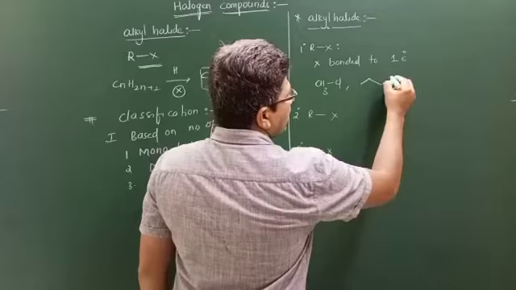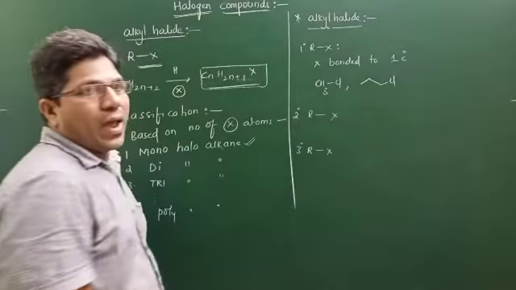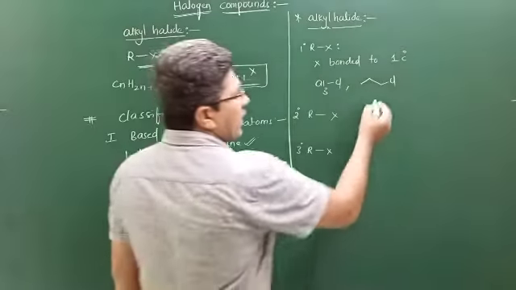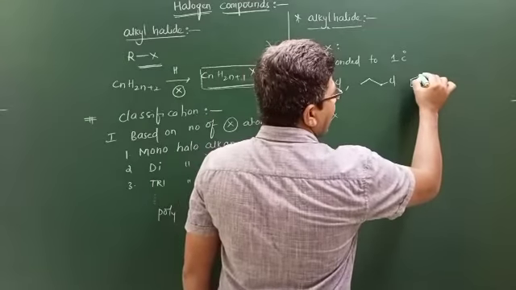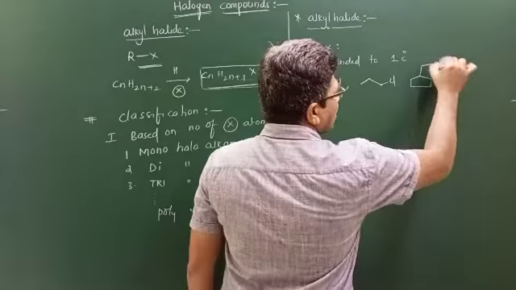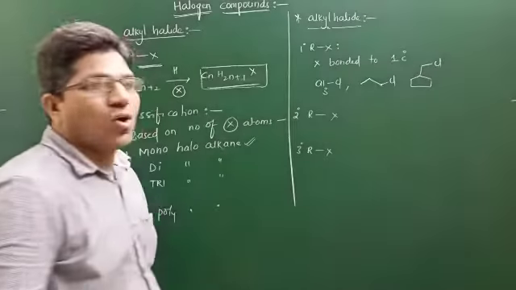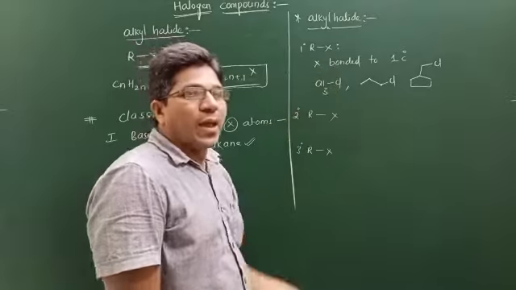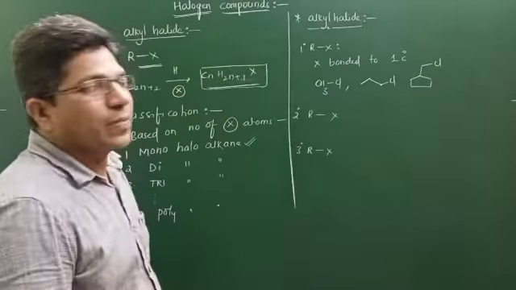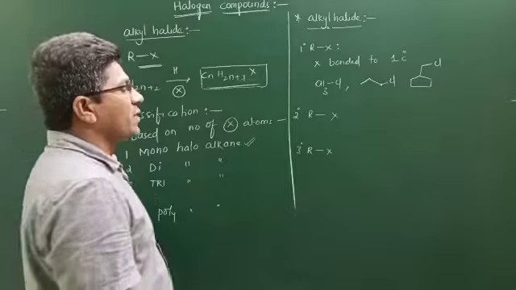Then go to n-propyl chloride. See here, terminal. This is a primary alkyl halide. Then go to a cyclic example. So this is also a primary alkyl halide. So how to define a primary alkyl halide? A halogen bonded to a primary carbon is known as a primary alkyl halide.